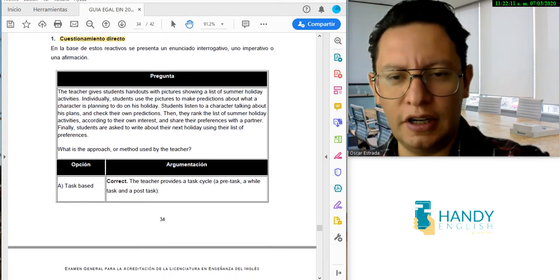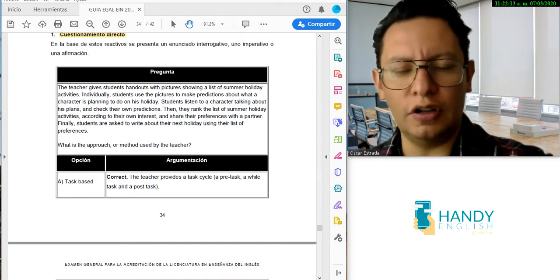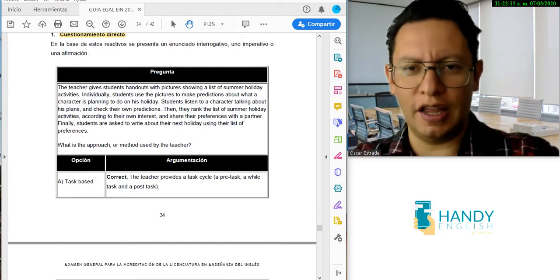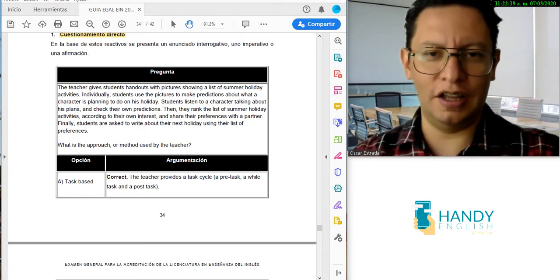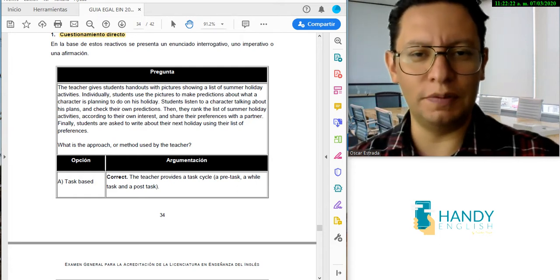What can we find here? This is what I was saying before. They're not going to ask you straight like, what is the process of the TBL? What's the framework for TBL? What's the cycle of a TBL lesson?